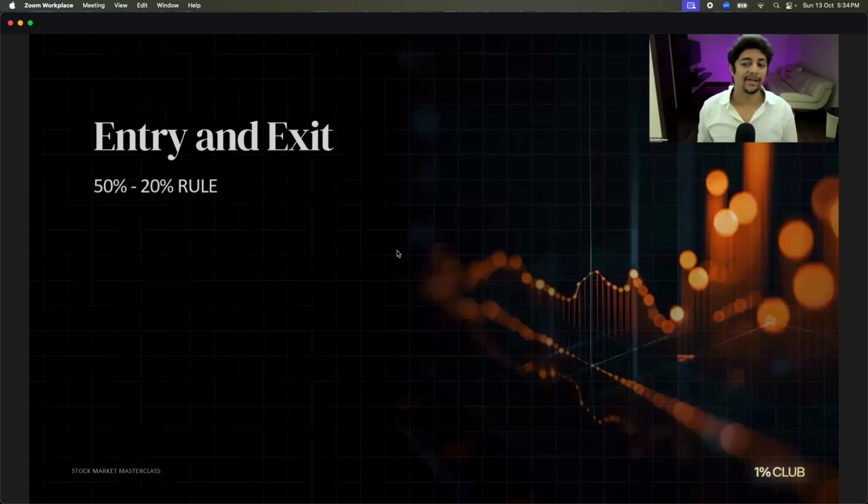Now, why do I do this? That is my rule. My rule is 50-20. If I've invested only 1 lakh rupees in that stock, I wait for it to go from 1 lakh to 1 lakh 50 thousand. Once it goes to 1 lakh 50 thousand, I remove 20% from it. How much will that become, guys? If I remove 20% from 1 lakh 50 thousand, how much money have I removed? Tell me in the chat. 30,000 rupees. So I remove that 30,000 rupees.